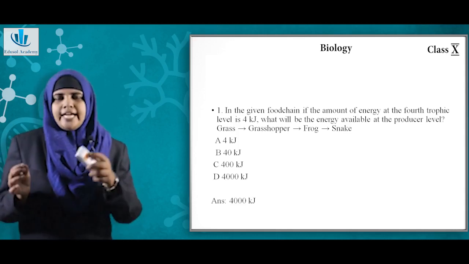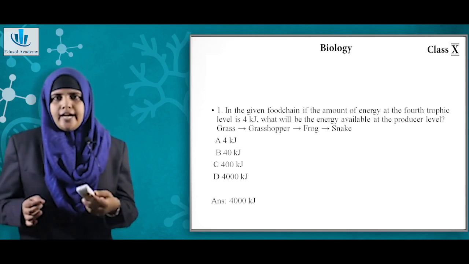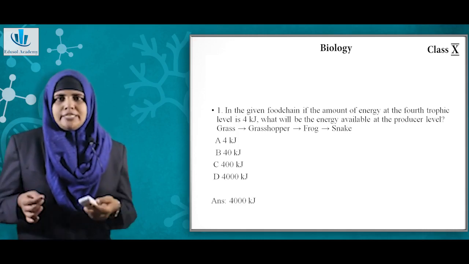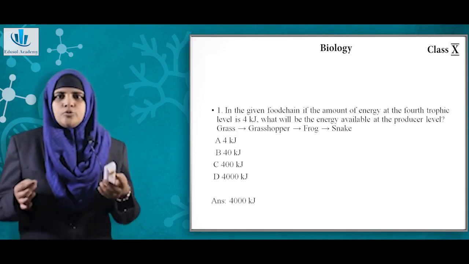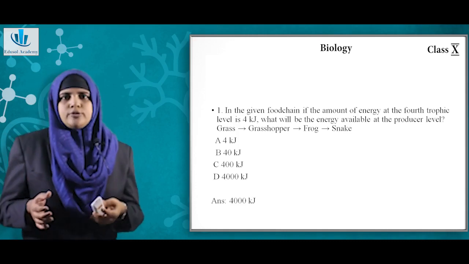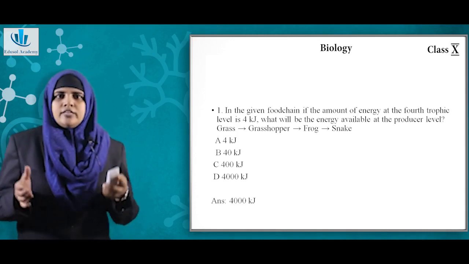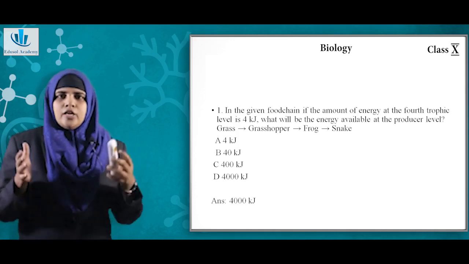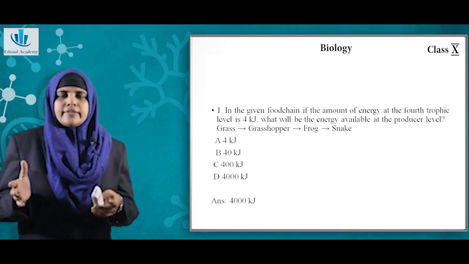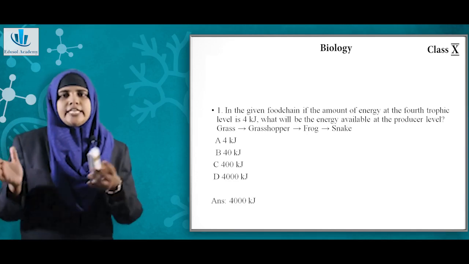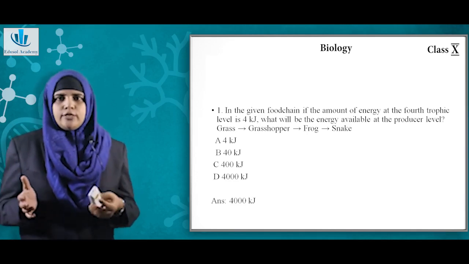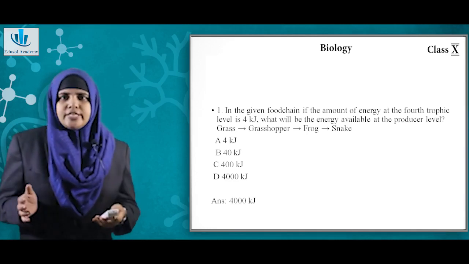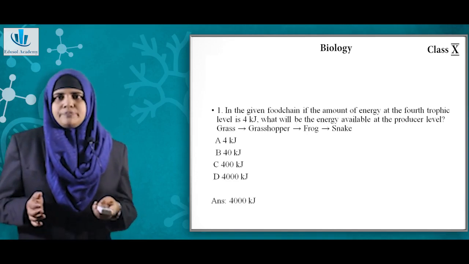Now what will be the energy available to grass? So you have to multiply it 3 times. So then the answer will be 4000. Like the snake will have 4 kilojoule, the frog will have 40, and the grasshopper will have 400 and the grass will have 4000 kilojoule. So the answer will be D, that is 4000 kilojoule.